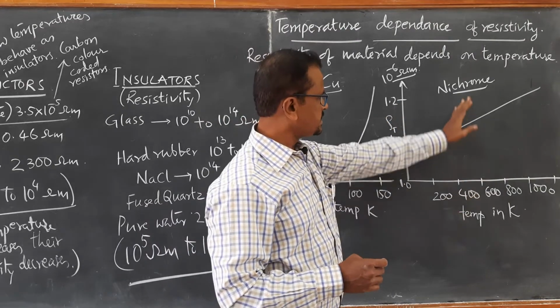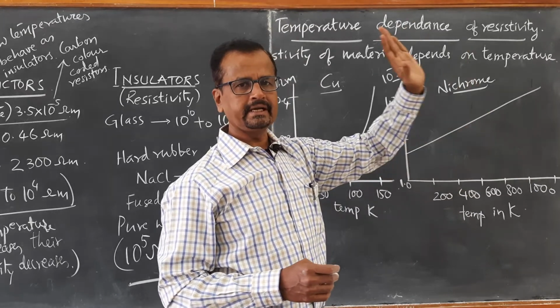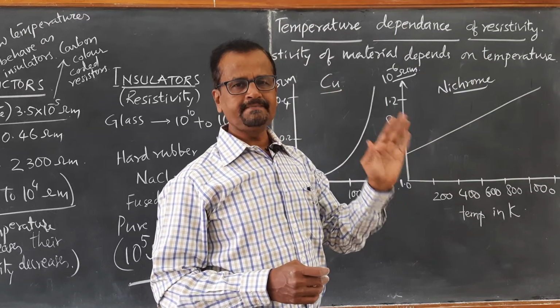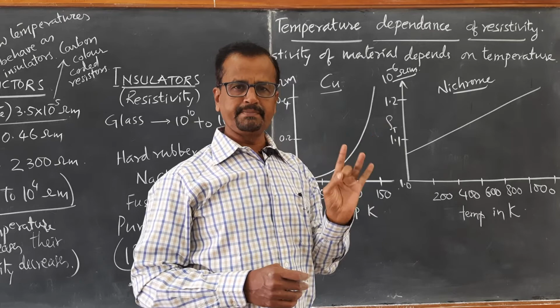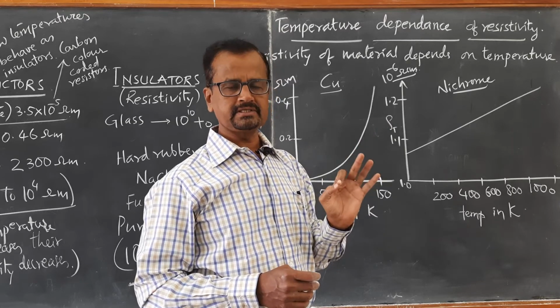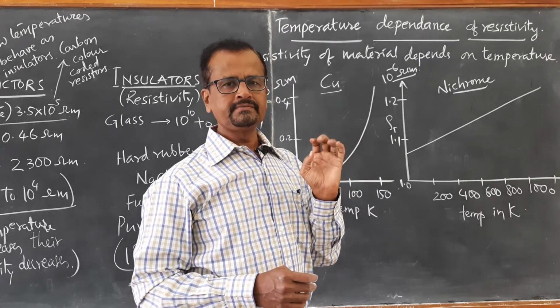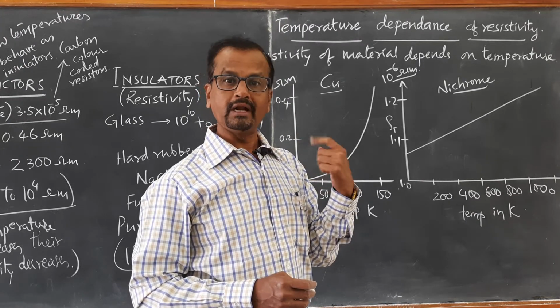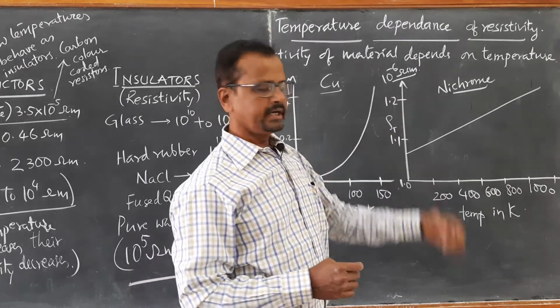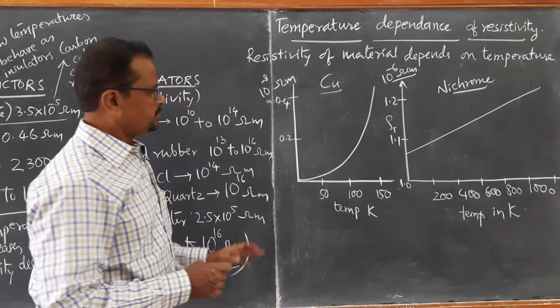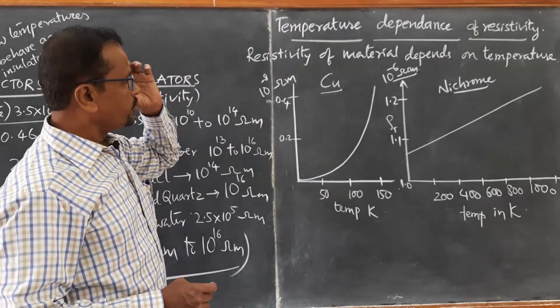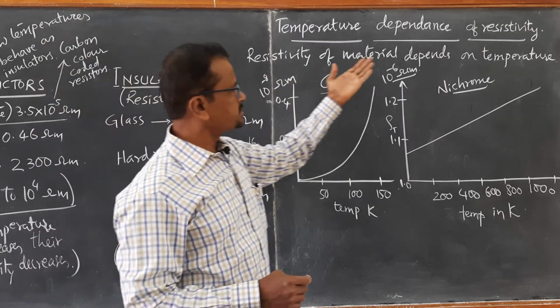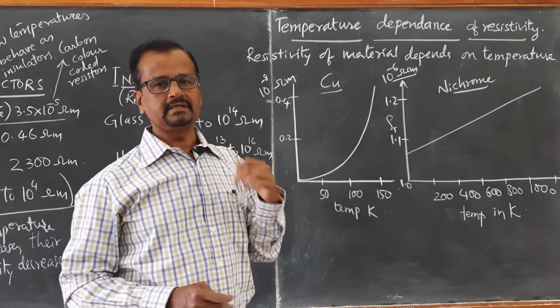That's why these are specially prepared alloys like nichrome, constantan and manganese. They find applications in the manufacture of standard resistors, wire wound coil resistors and heating elements.